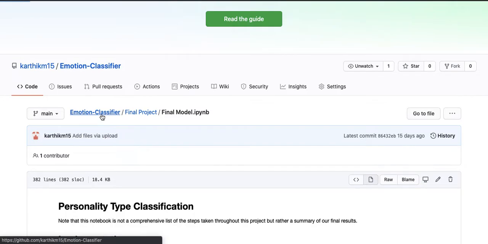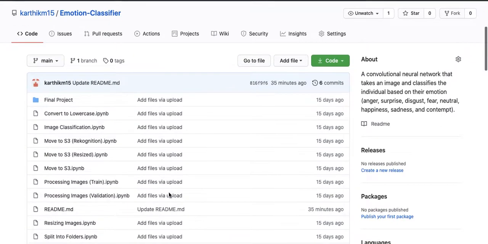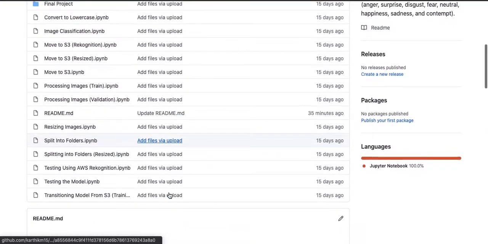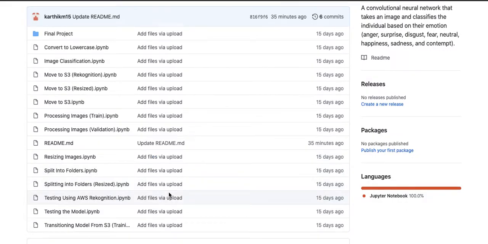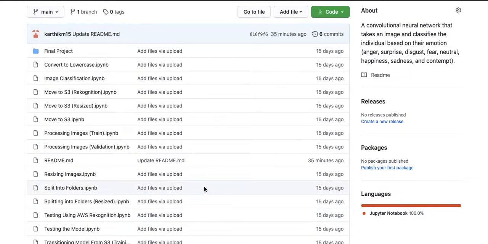Note that in my GitHub, I did not include the datasets that I used, but everything else is in the GitHub repository. And if you just run through the code and follow the steps provided, then you should be able to produce the same result that I did. Unfortunately, the datasets did take up a lot of storage space, so I really could not put them on GitHub.